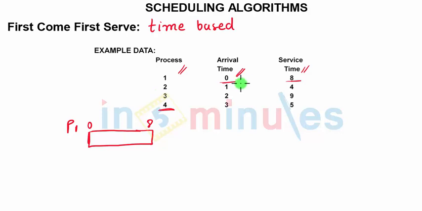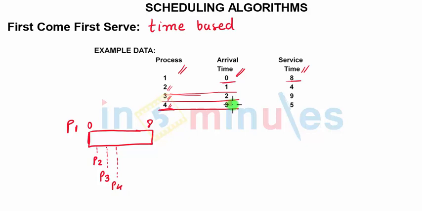After which P2, P3 and P4 have already arrived. That means process 2, process 3, process 4 have arrived, because somewhere over here process 2 arrived at 1, somewhere over here process 3 arrived which is at 2, and somewhere over here process 4 arrived which is at 3.